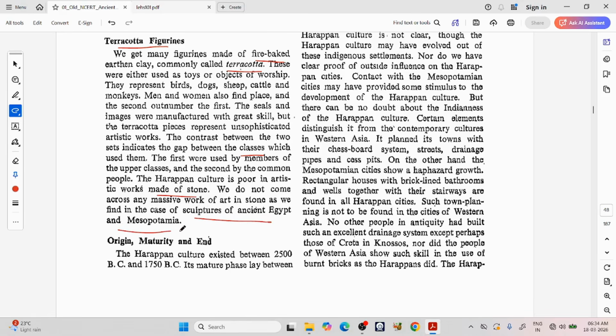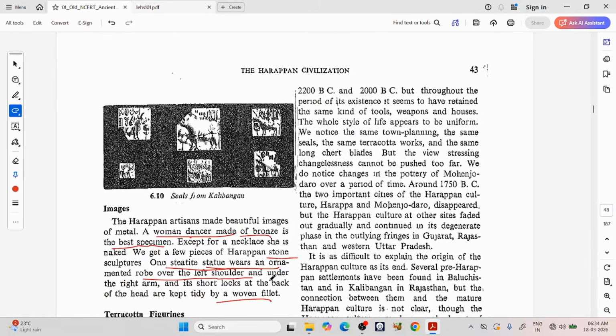Origin, maturity and end of the Harappan civilization. The Harappan culture existed between 2500 BC and 1750 BC. Its mature phase lay between 2200 BC and 2000 BC. But throughout the period of its existence, it seems to have retained the same kind of tools, weapons, and houses. The whole style of life appears to be uniform.